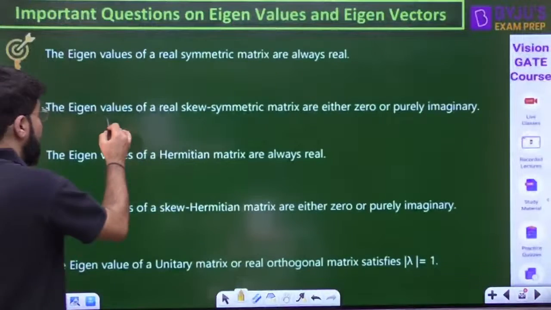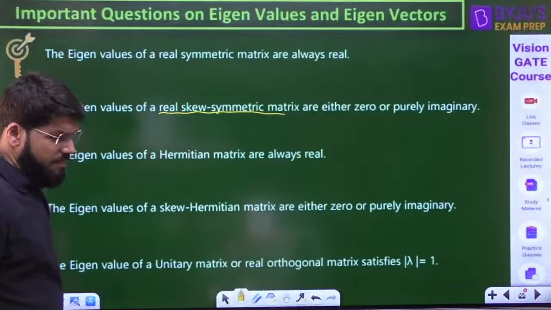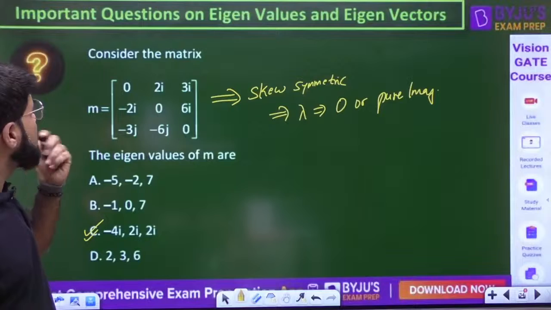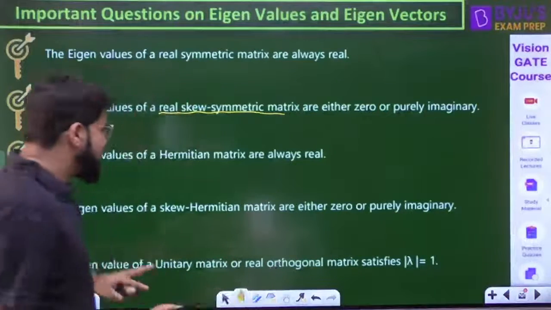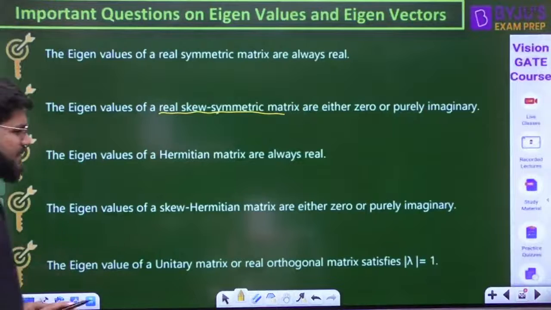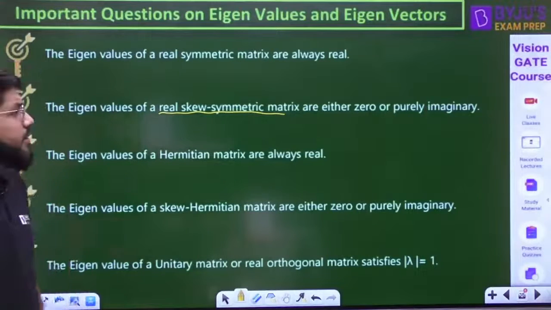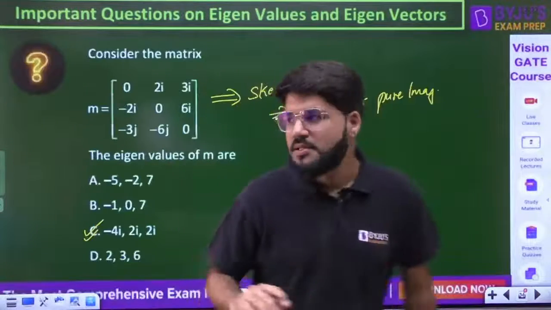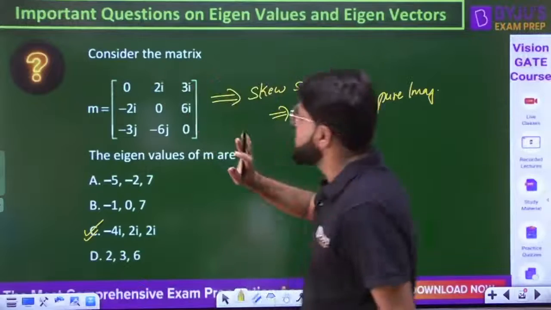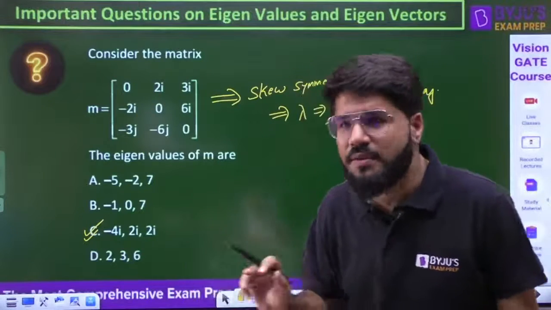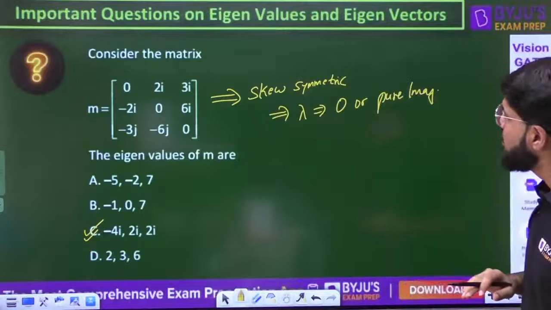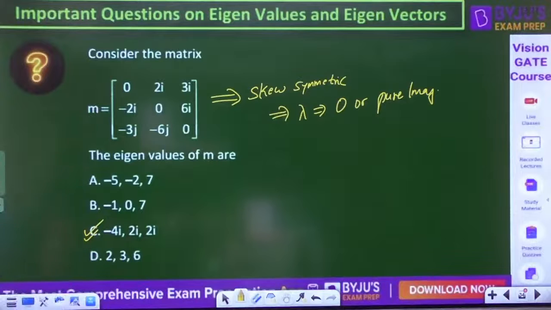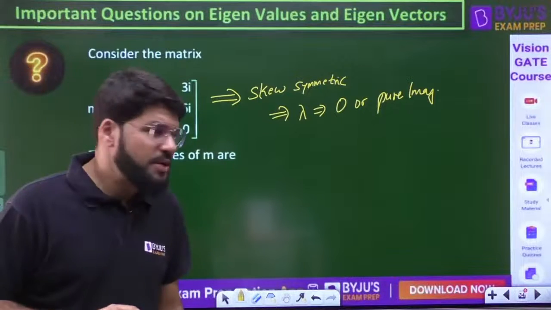Have a look into this. The eigenvalues of a real skew symmetric matrix. Sorry, this is not real. But still, it is basically a Hermitian matrix. It is not a real skew symmetric matrix; it's a complex matrix. I'll add on to all the properties. It is a skew symmetric matrix, but it is not real skew symmetric. Correct, Gajendra, we are coming to that. So we have all the points.